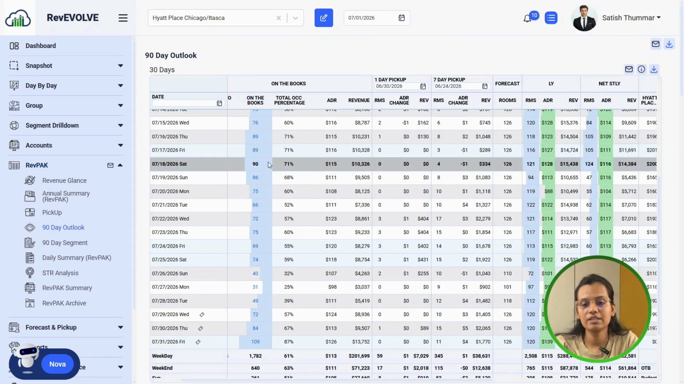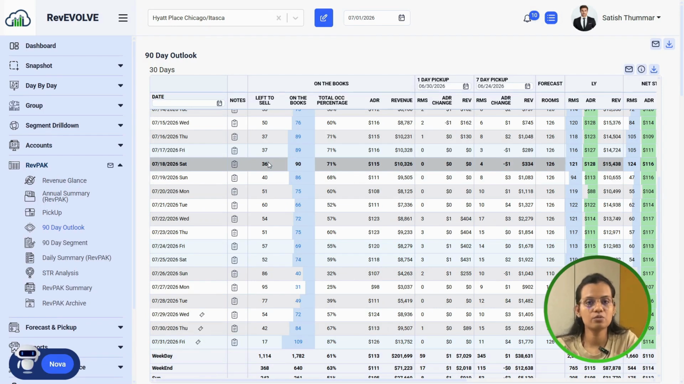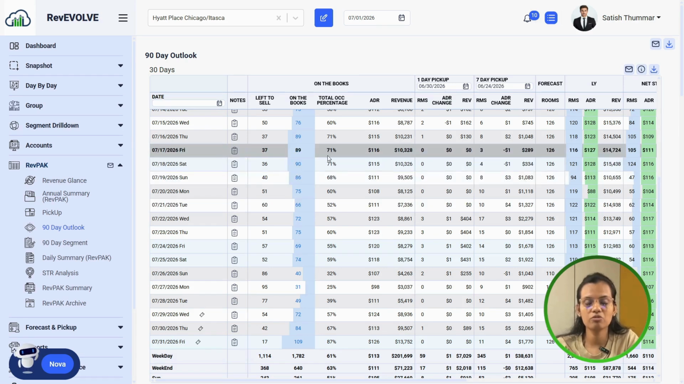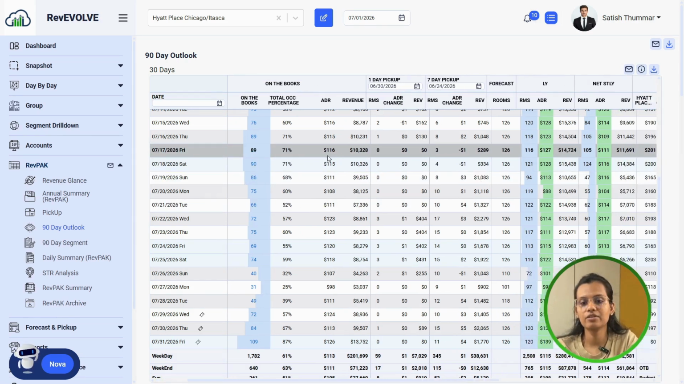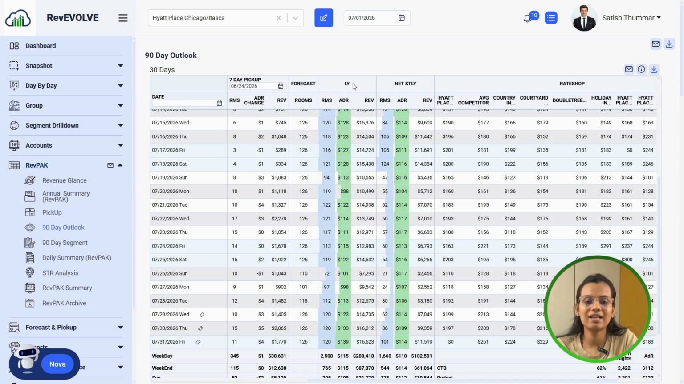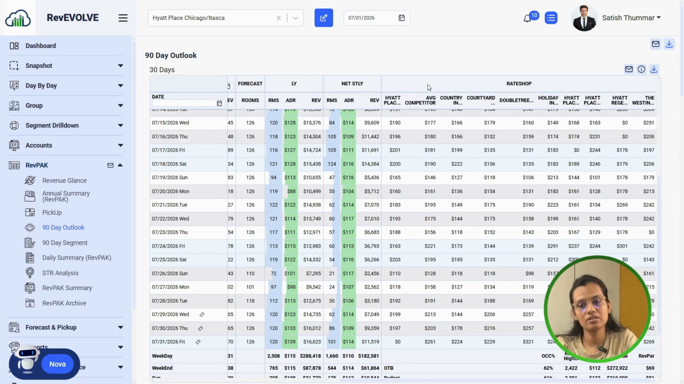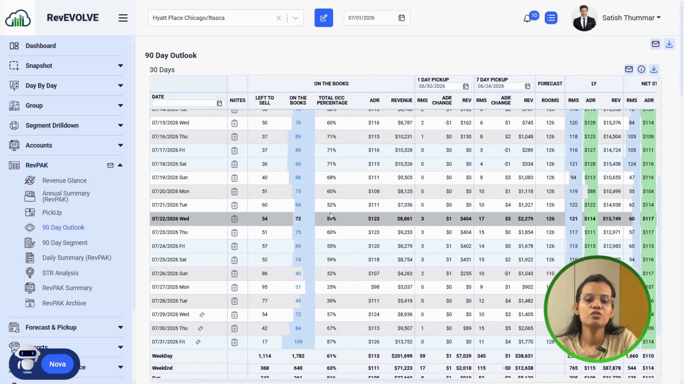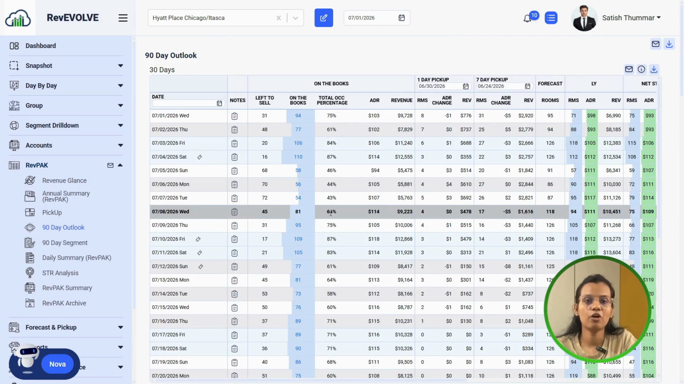So here we immediately see everything from left to right. This is on the books, which means how your current hotel looks, and this is everything related to the pickup. Then we have the forecast, then LY and STLY, same time last year, and all the competitors' data along with your own property, right? So what is the benefit of this 90 days outlook view, and why have we split it into 30, 60, and 90 days?